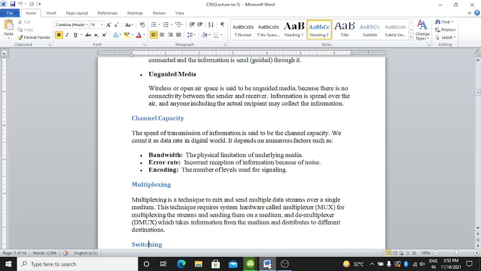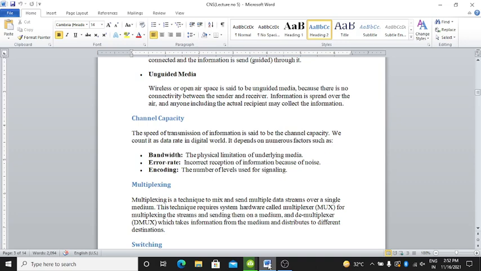Multiplexing is there. Multiplexing is a technique to mix and send multiple data streams over a single medium.